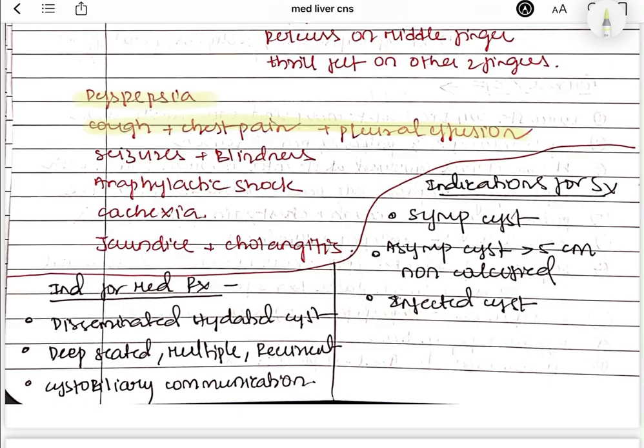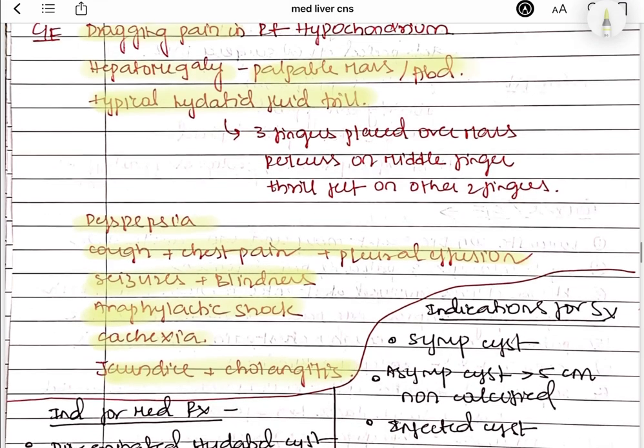If the cysts go to the brain, it can cause seizures and the blindness. Anaphylactic shock in case of rupture of hydatid cyst, and ataxia. Jaundice and cholangitis can be seen because this cyst enlarges so much that it can compress this bile duct, which can cause obstructive jaundice and the cholangitis, right? So this is about the clinical features.